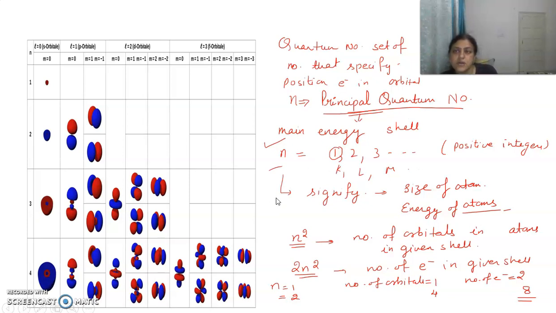Then another, the second quantum number, is L.